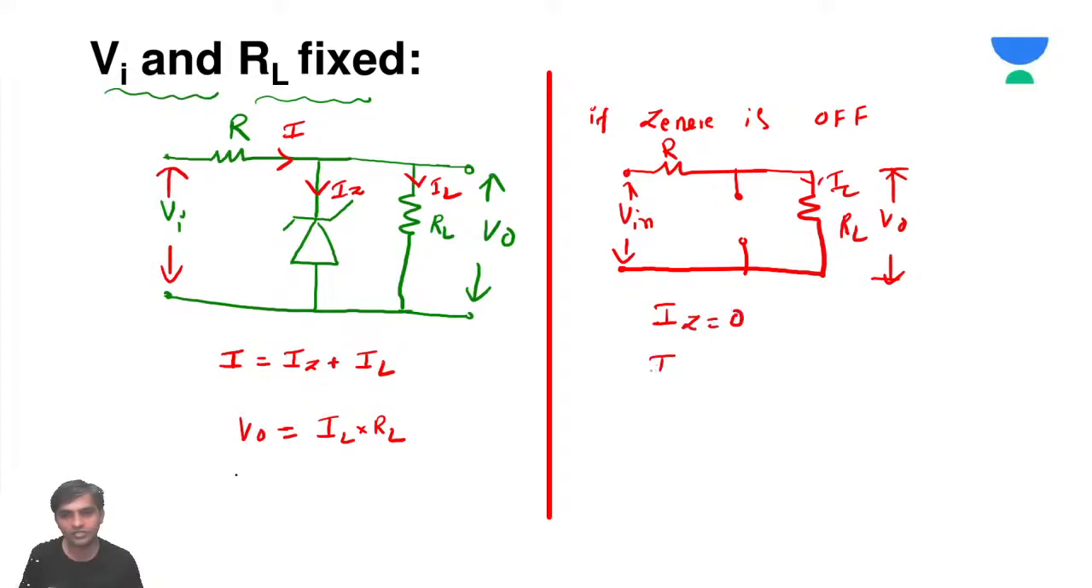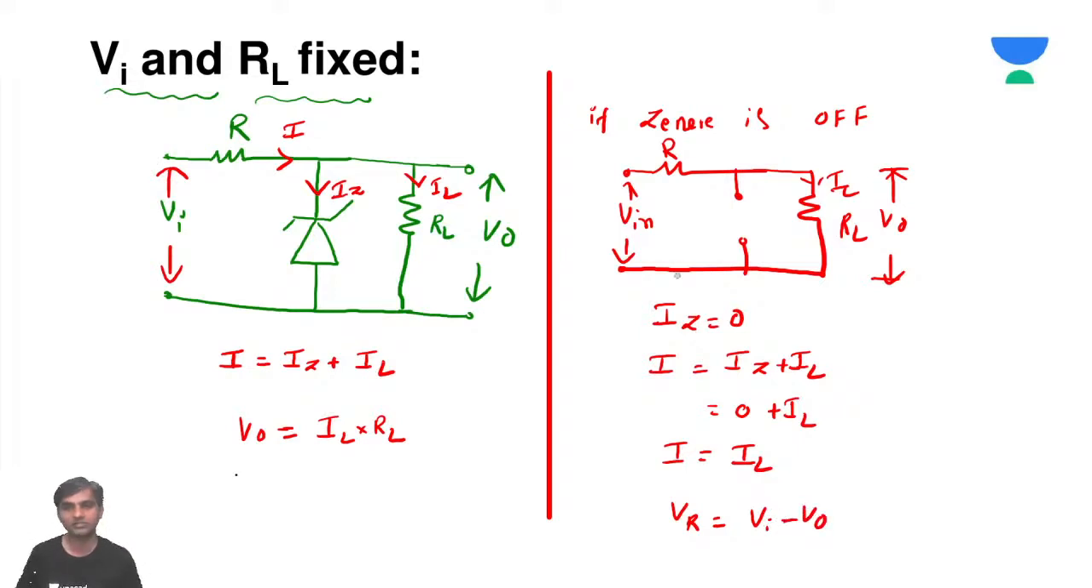When IZ is equal to 0, what do we know? Just now we have calculated I is IZ plus IL, so it is going to be 0 plus IL. So the total current I which is flowing will be the same current flowing through the load resistance RL. And the voltage across the resistance R is simply VI minus V naught.